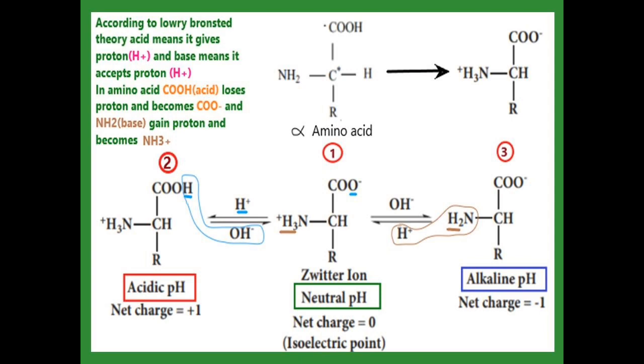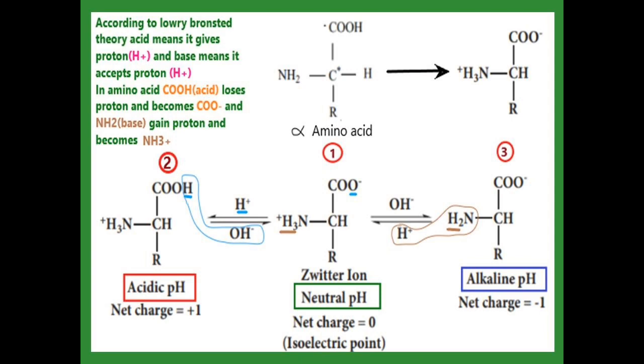Now, to change the second diagram to the first diagram, you have to add OH minus, that is base. That OH minus attracts the H from the COOH, so that the COOH again becomes COO minus, and we get the first diagram, that is zwitterion. Now we are going to move from the first diagram to the third diagram by adding OH minus. OH minus means base. That OH minus attracts the H plus from the NH3 plus, so that the NH3 plus becomes NH2 in the third diagram.